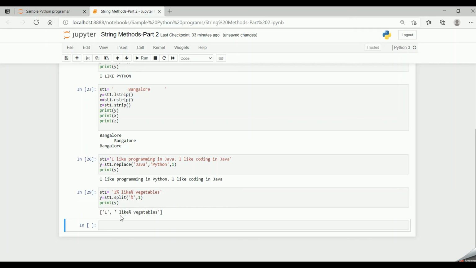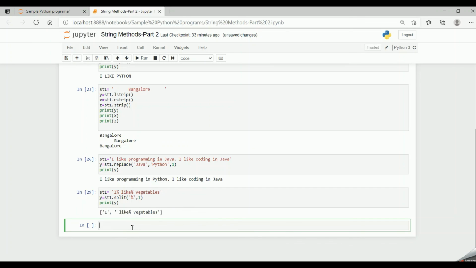So why has it occurred in this particular format? Since percentage is the splitting character, at the first occurrence the word has got split, I has got split with a comma. And since my max split is 1, only at the first occurrence it has got split. At the second occurrence it is treated just like a string. So this is how the split function works in Python.